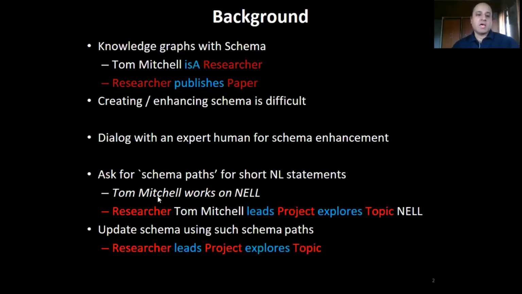We propose having a dialogue with a human expert for schema enhancement. Now, asking a human expert for a schema or a schema expansion directly is difficult. Instead, we take short natural language statements, such as Tom Mitchell works on never-ending learning, and then we ask the expert for schema paths or annotations of such statements. For example, researcher Tom Mitchell leads project exploring topic never-ending learning. And then the overall schema is obtained by aggregating the schema paths of such individual statements.